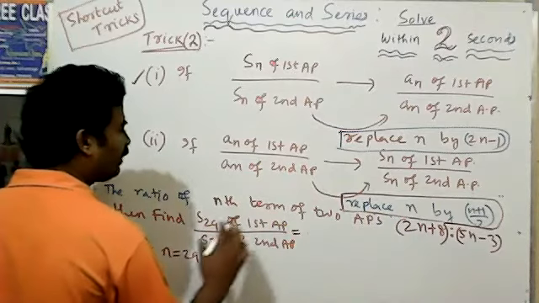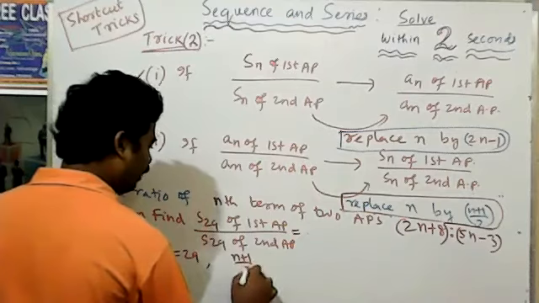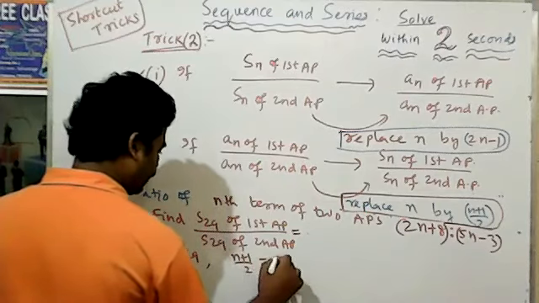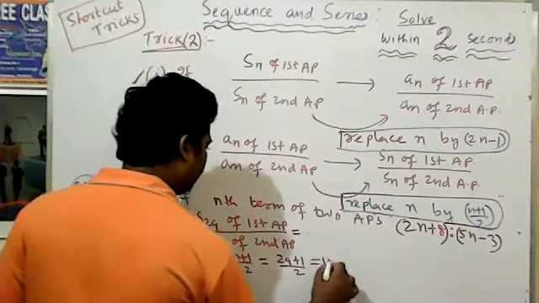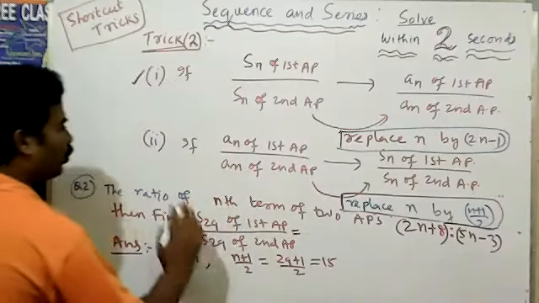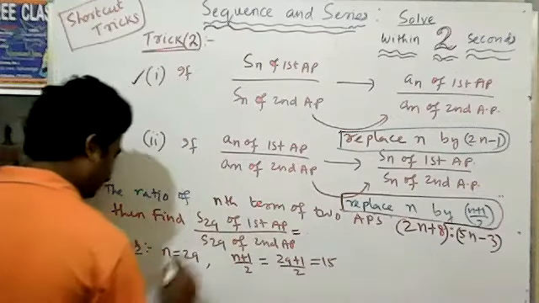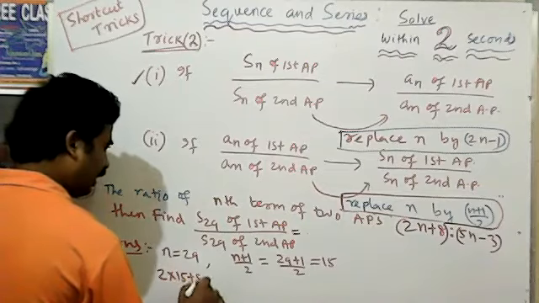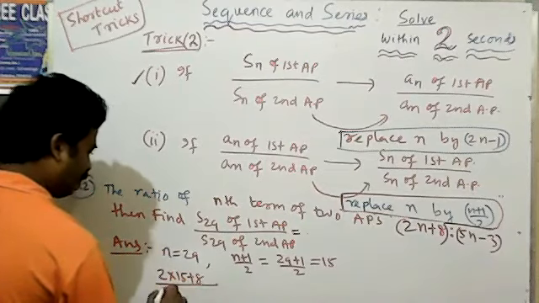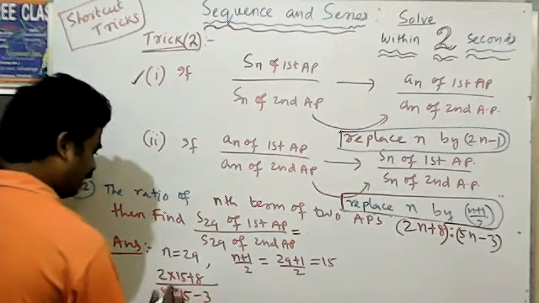You have to replace n with n plus 1 by 2. It means n is equal to 29 plus 1 by 2, that is 15. So according to the rule, you put 15 in place of n: 2 into 15 plus 8 by 5 into 15 minus 3.